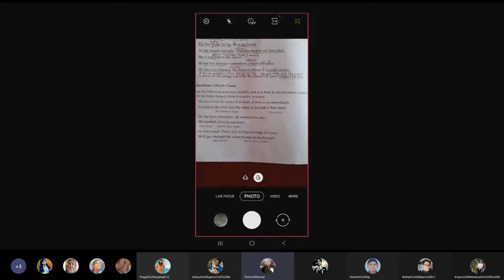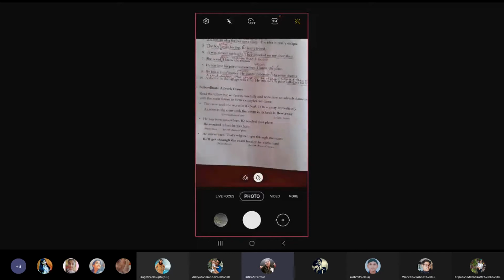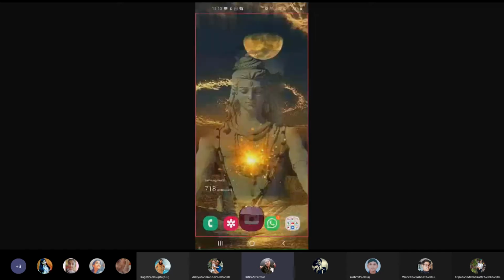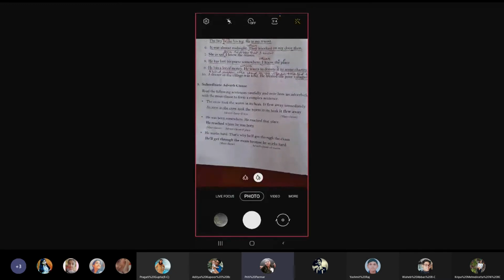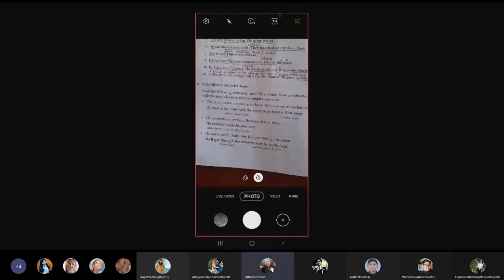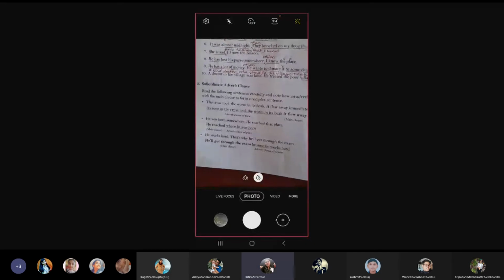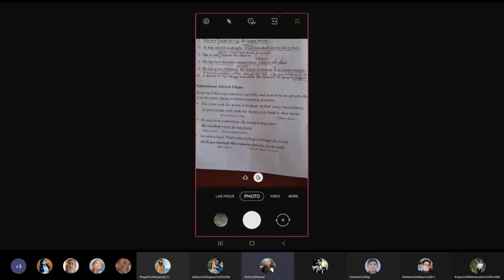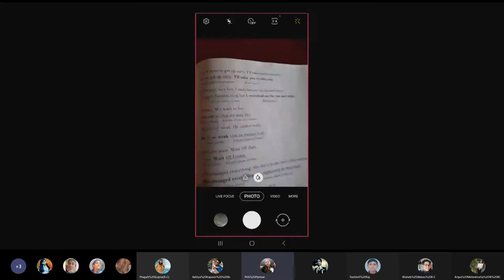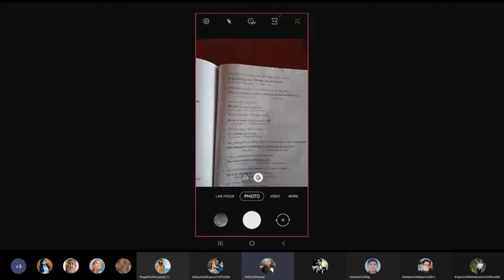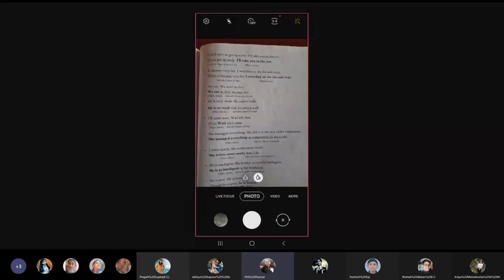He works hard. That's why he'll get through the exam. He'll get through the exam because he works hard. Now here the main clause is he'll get through the exam. So get through what and how? Because he works hard. So an adverb clause of reason is here. These are the various examples which you will read on your own.